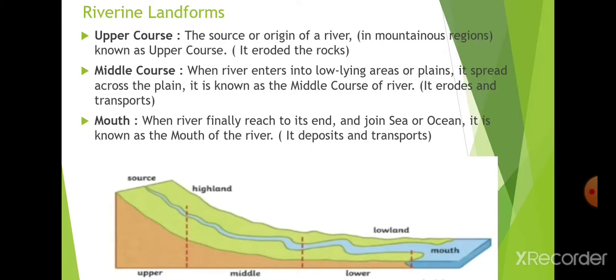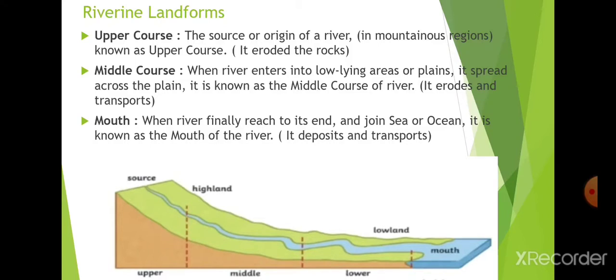First of all we have to know where the rivers come from. The place where a river originates, the place where the river gets its birth, means where it basically starts, is known as the upper course. So basically it is in the mountainous region.